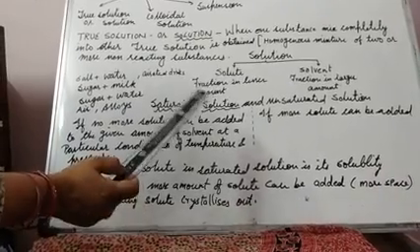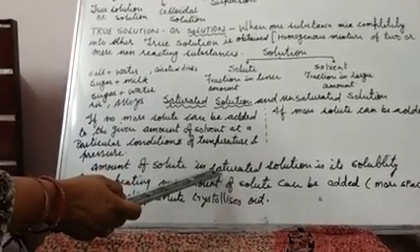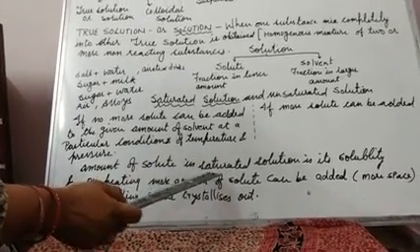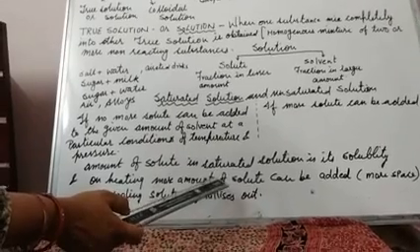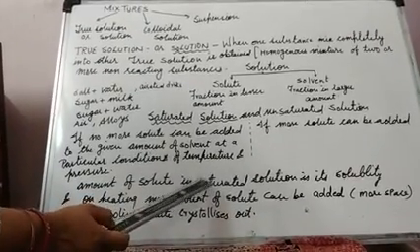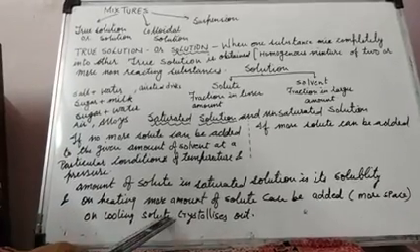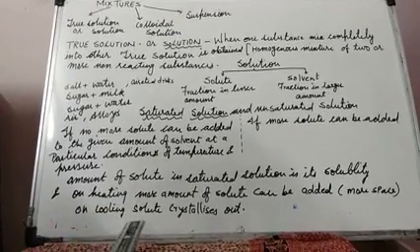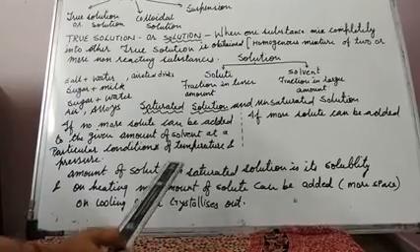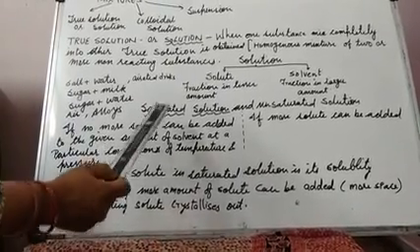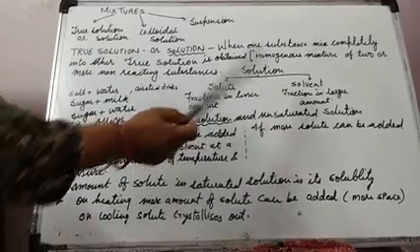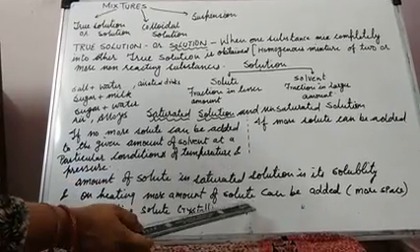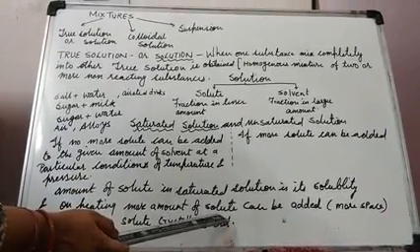But if we cool that solution, it was saturated, sugar was not dissolving, solute was not dissolving, we heated it and we dissolved the solute in it. Now if we cool the same solution, what will happen? On cooling, solute crystallizes out. It will again come out from the solution and settle down at the bottom. So I think that what is saturated solution, unsaturated solution, what is solubility, and what happens to the saturated solution on increasing the temperature is clear to you, students.